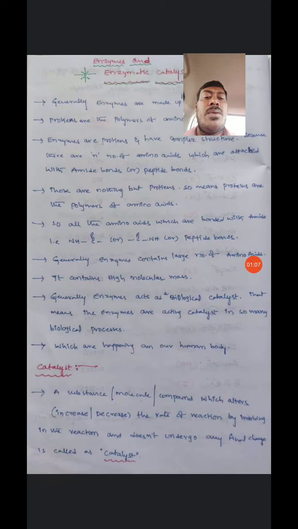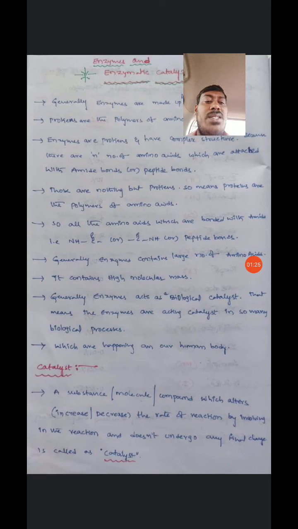with amide bonds or peptide bonds. These amino acids are attached with amide bonds or peptide bonds. So those are nothing but proteins.